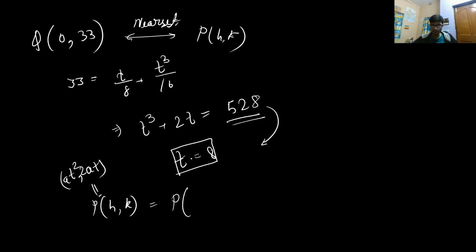So that means in t I got as 8. That basically means in place of a you put 1 by 16 and t as 1 by 8. So you will get p as 1 by 2 comma, and 2 into 1 by a, you will get 1 by 2 comma 1, and you have to find the distance of this particular point from the line x plus 2 is equal to 0. So what is the perpendicular distance?